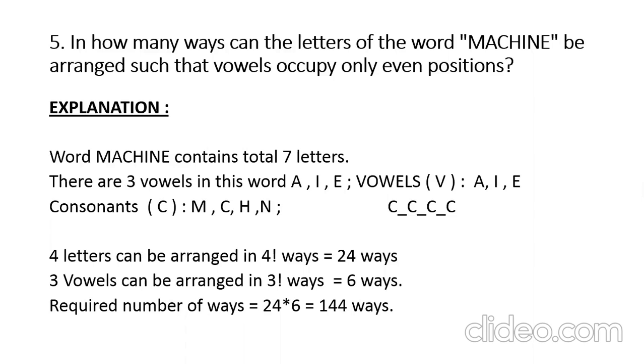Segregate the things. How many vowels are there? A, I, E, 3 vowels, and consonants 4: M, C, H, N. So 1, 3, 5, 7 should be occupied by consonants. Here you cannot put the dash in front of the first consonant and after the fourth consonant as we have done there, because there it was alternate positions but here it's even positions. If you put one dash before the first consonant, then the consonant will occupy the even positions. That is not allowed as per the given conditions.